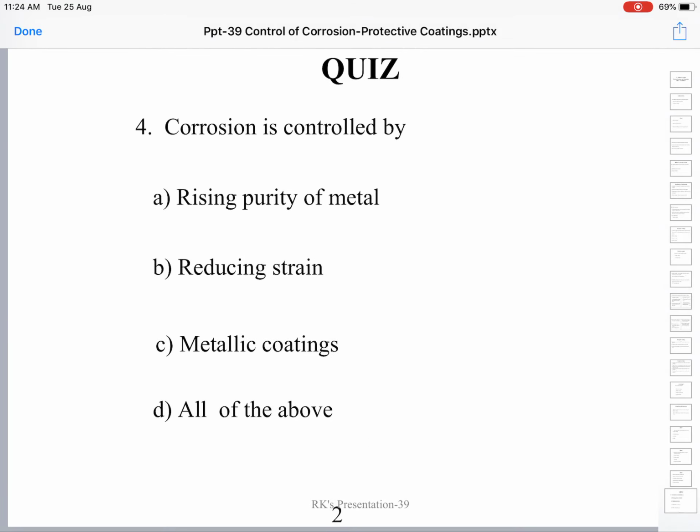Corrosion is controlled by raising the purity of the metal. More impurity is more corrosion, less impurity is less corrosion. Next, reducing the strain. If strain is reduced, anode galvanic cell formation is also reduced. Corrosion can also be controlled by metallic coatings. But the answer is all of the above. By all the three methods we can control the corrosion. So the answer is D.